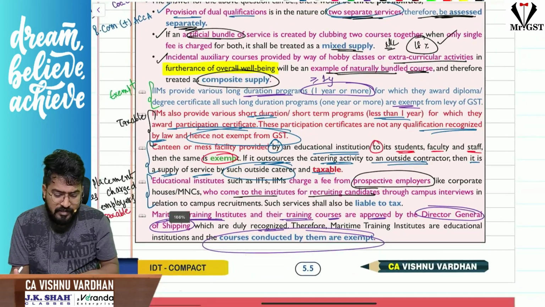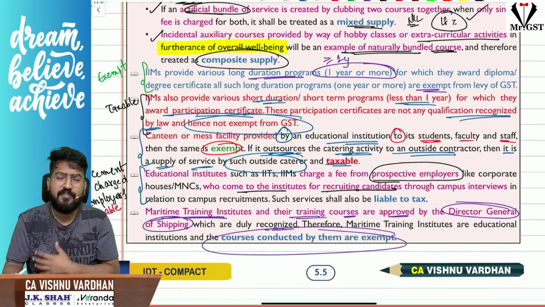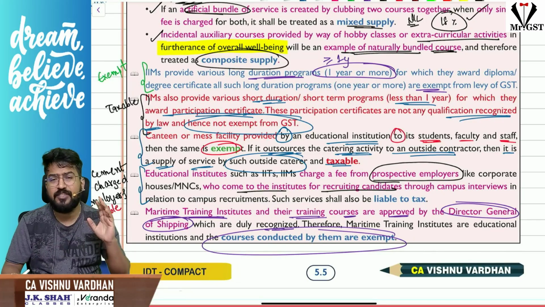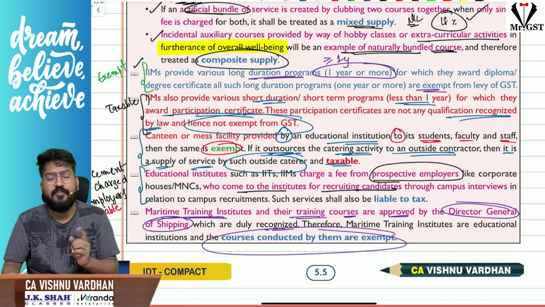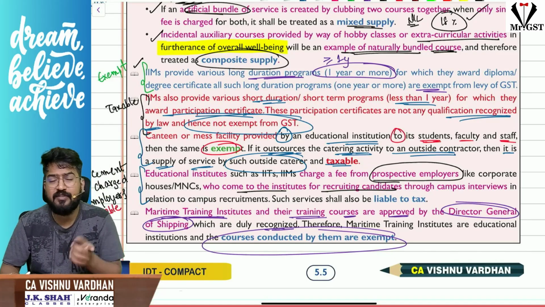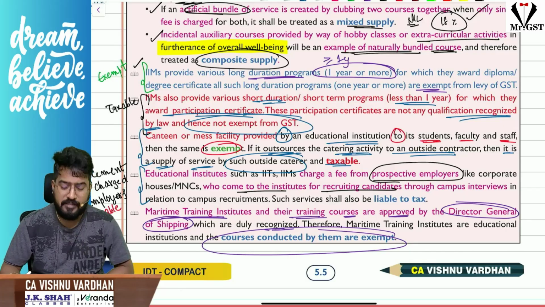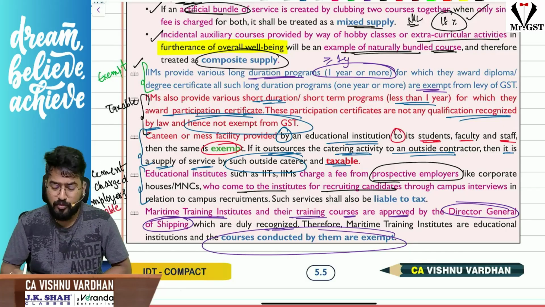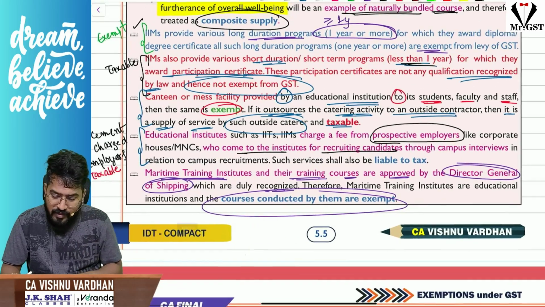Next, sir, IIMs are providing some programs where they are giving certification, some short duration courses, all that stuff. Whether we can enjoy the exemption? Then they have clarified here: if it is a long duration program, that means 1 year or more, greater than or equal to 1 year, then that will be exempt. But if you are doing short duration programs of less than 1 year, then it will be taxable. Okay, that is another point.